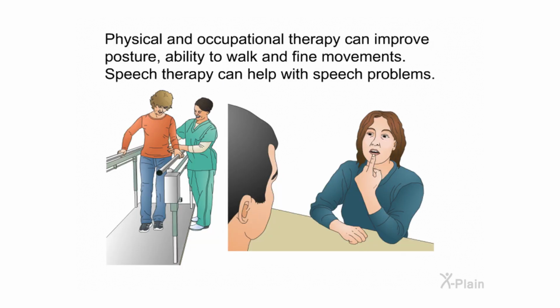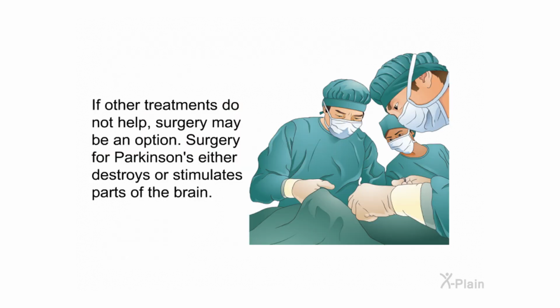Physical and occupational therapy can improve posture, ability to walk, and fine movements. Speech therapy can help with speech problems. If other treatments do not help, surgery may be an option. Surgery for Parkinson's either destroys or stimulates parts of the brain.